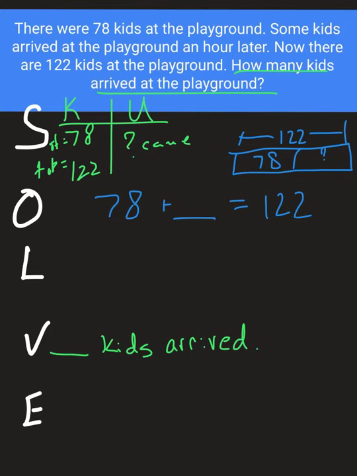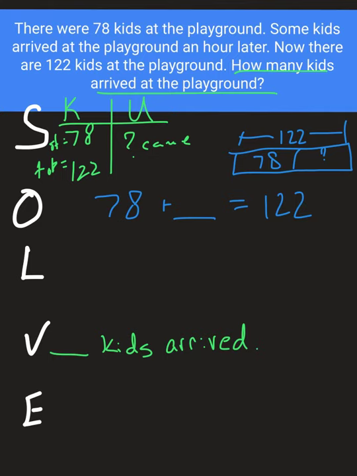Now, when we think about organization and structures, this problem is going to be a join problem. We're joining because we had some amount of kids there, and in our story problem, some kids came. So there are kids joining the kids that are already at the playground.